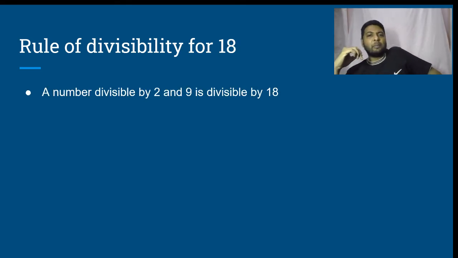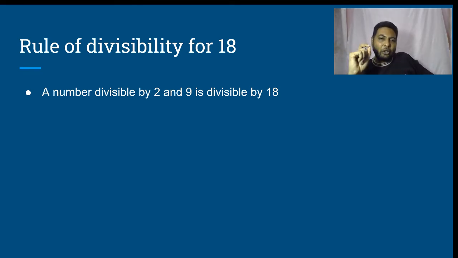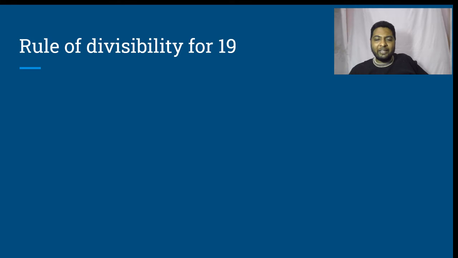What is the rule of divisibility for 18 then? A number divisible by 2 and 9 is said to be divisible by 18. Why 2 and 9? 2 into 9 is 18, and 2 and 9 are co-primes. What is the rule of divisibility for 19 then?